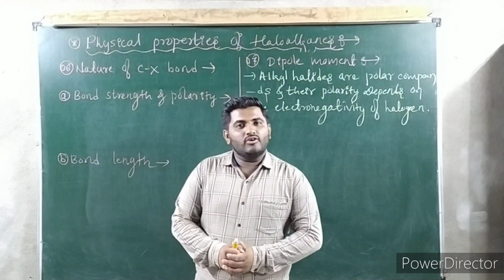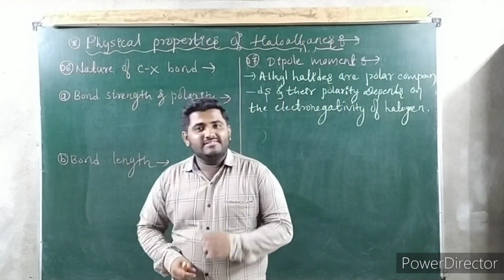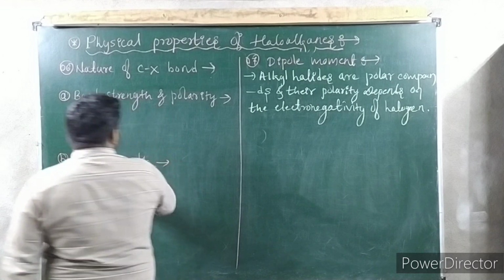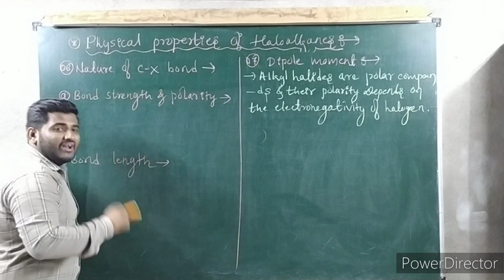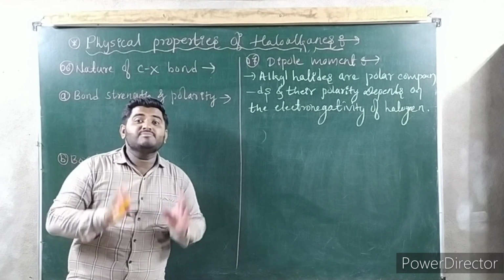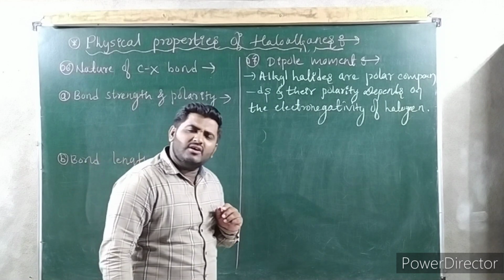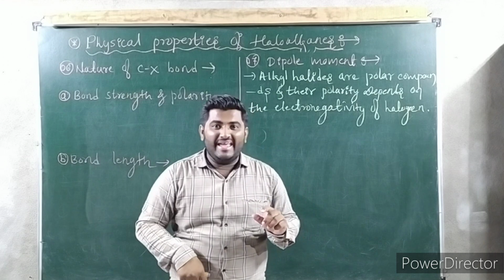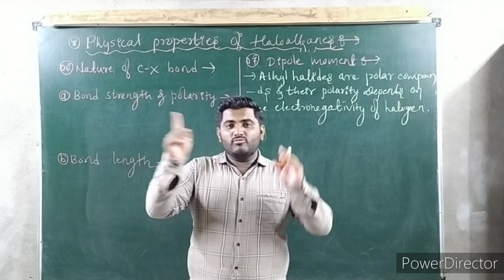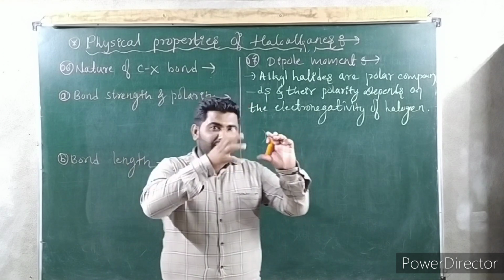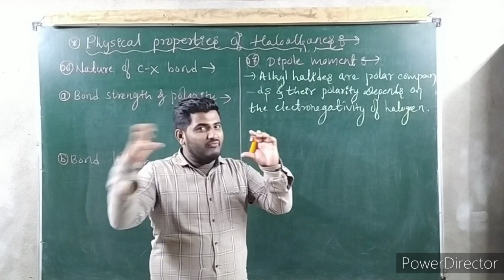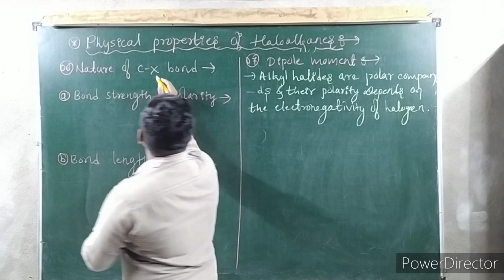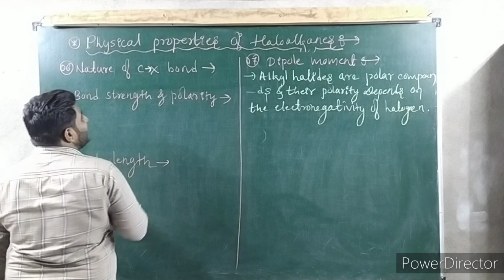Yes, guys. The next concept is the sixth point, that is nature of the C-X bond. Nature of the C-X bond means in haloalkanes, the carbon-halogen bond is a polar bond. So what is a polar bond? See, carbon is less electronegative compared to halogen, X. So halogen is more electronegative than carbon. It will pull the electrons involved in the bond formation towards itself.